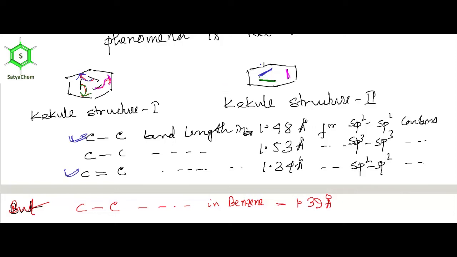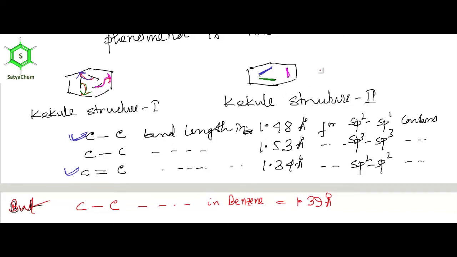Because if you see Kekulé structure 2, here this bond is a double bond, but here this bond is a single bond, because sometimes it is a single bond and sometimes it is a double bond. So the bond order is 1.5. That is why the CC bond length in benzene is 1.39 angstrom, in between the CC single bond length of sp2 carbon and the C double bond C bond length of sp2 carbon. This is in between these two. That is why we should consider the average structure, where the 6 pi electrons are distributed over all 6 carbon atoms.